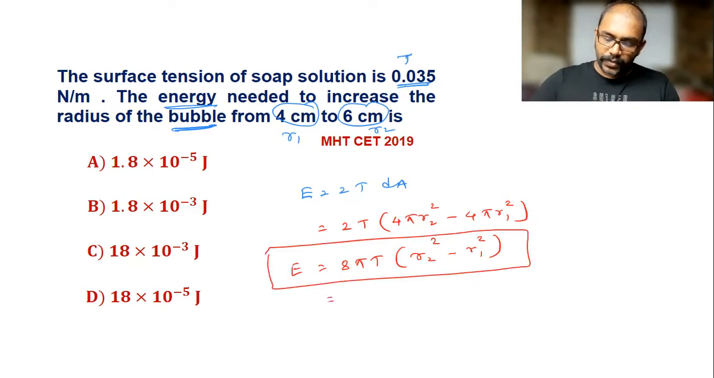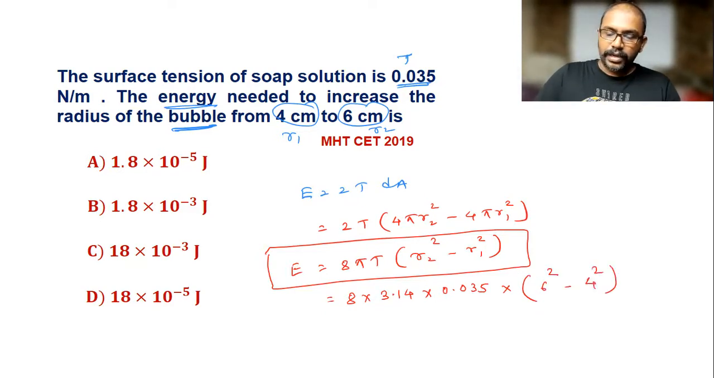Now see here. 8 into 3.14 multiplied by T, which is 0.035, into R2 square. R2 is 6, so 6 square minus R1 square, which is 4 square. Both are in centimeter, so we can write 4 into 10 raised to minus 2 and 6 into 10 raised to minus 2. So 10 raised to minus 2 square is 10 raised to minus 4. That I am taking directly common here. Now after simplification of this, we get the answer.